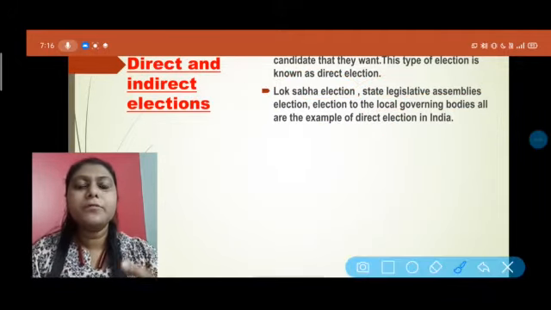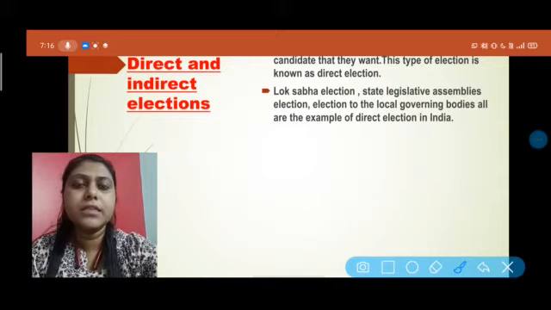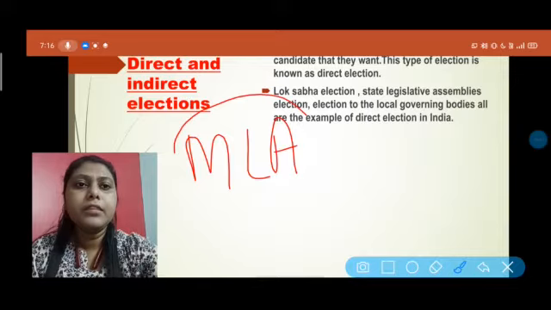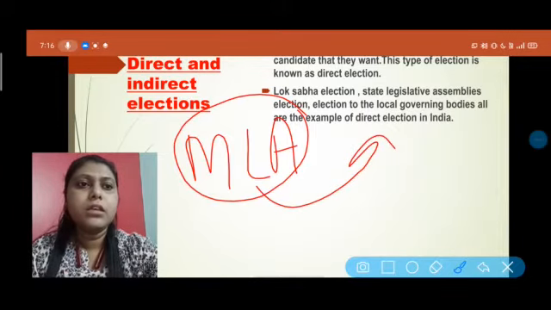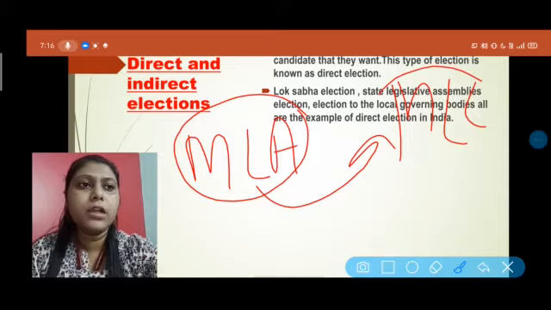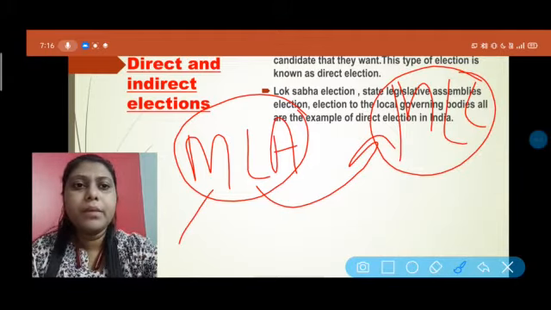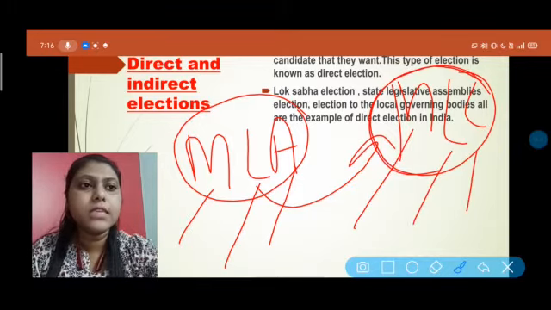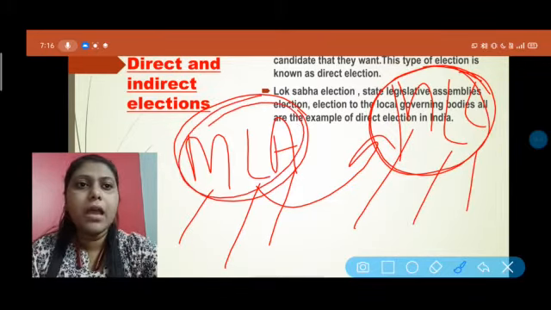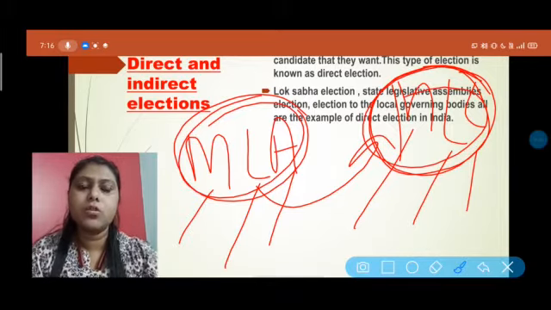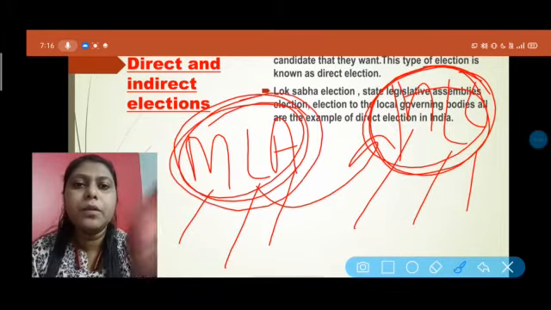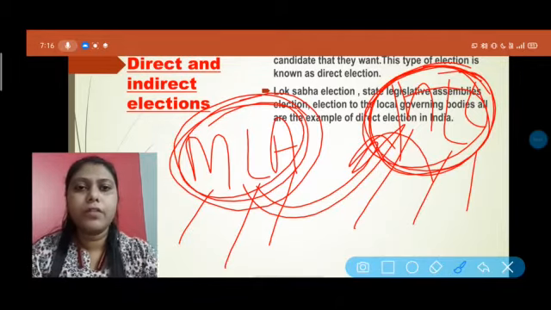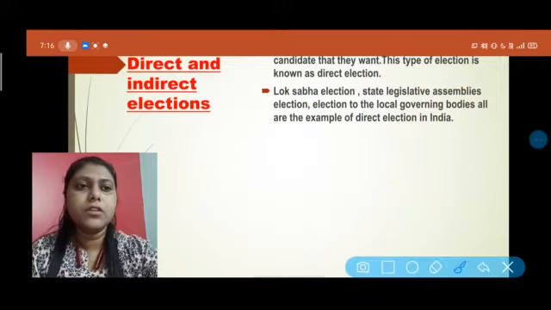You all know that we choose our MLA, and that MLA then chooses the MLC. Now what is MLC? MLA means member of legislative assembly, and MLC means member of legislative council, those who sit in the Vidhan Parishad. So Vidhan Sabha and Vidhan Parishad are the lower house and the upper house. We choose the lower house people of our state, and they choose our upper house representatives.